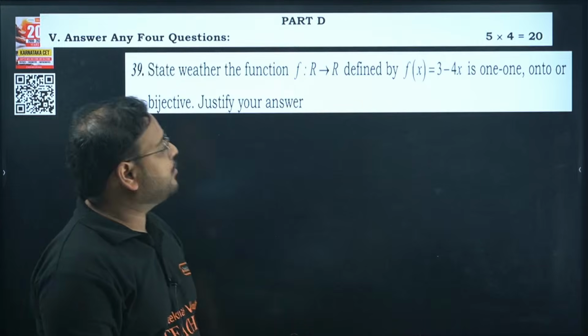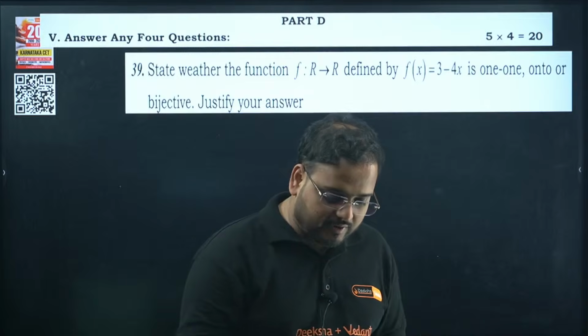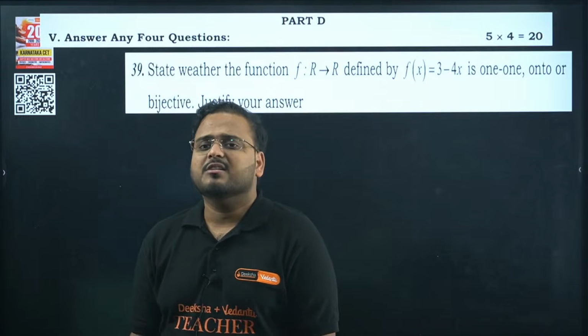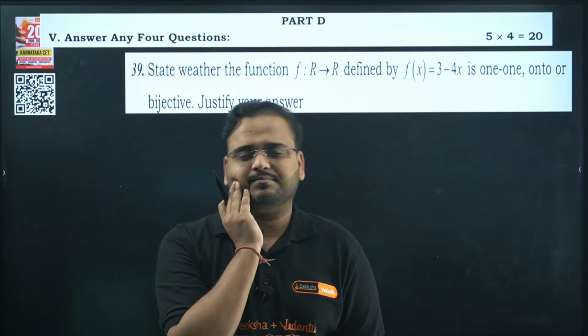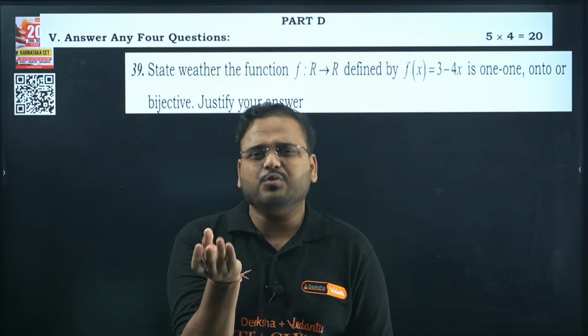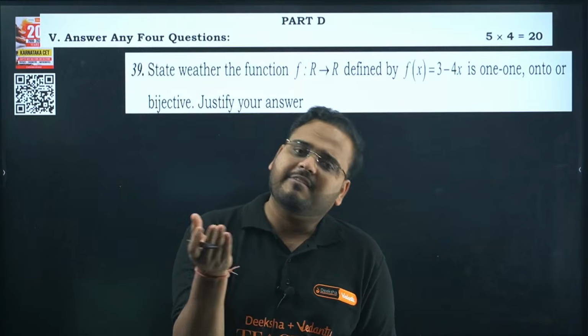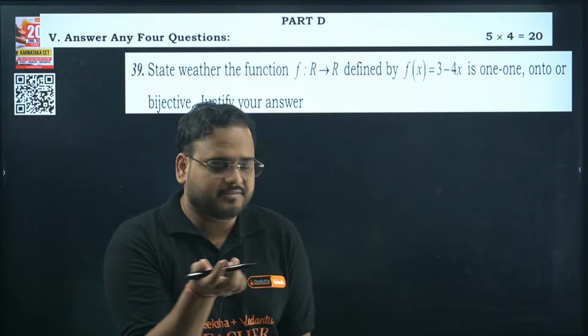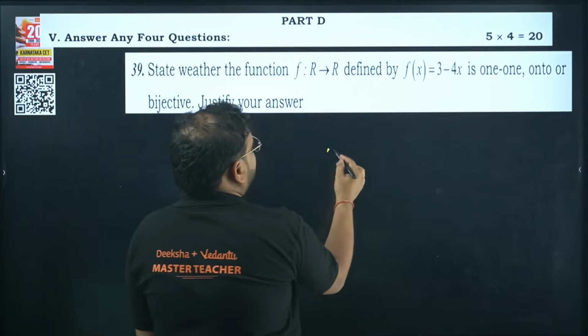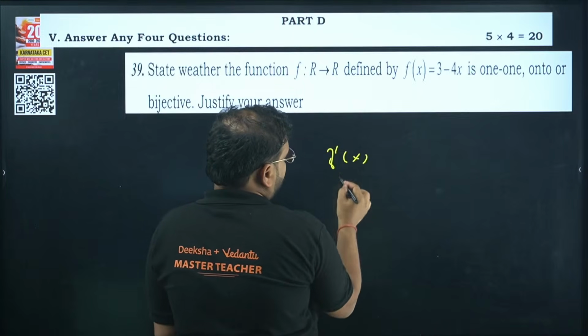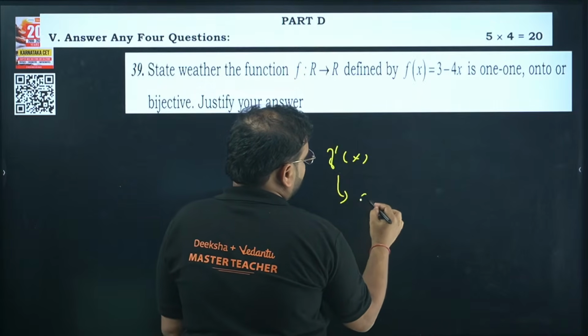Now part D is your 4 marker. This everybody knows how to solve it. Minima and maxima. A few steps are there in minima maxima. Find derivative. How difficult is that? From there, look for critical point.